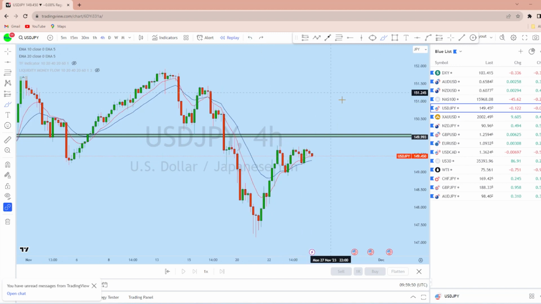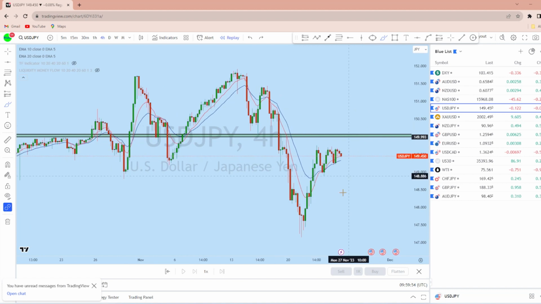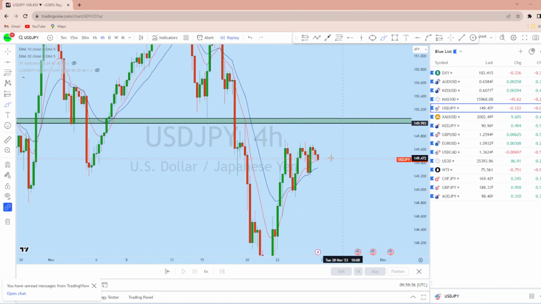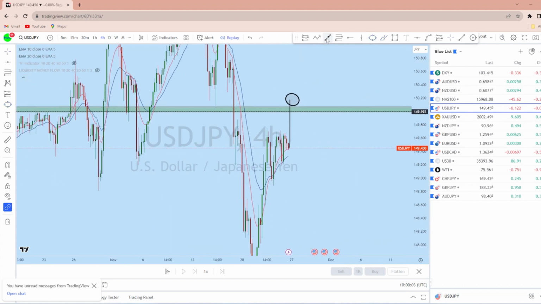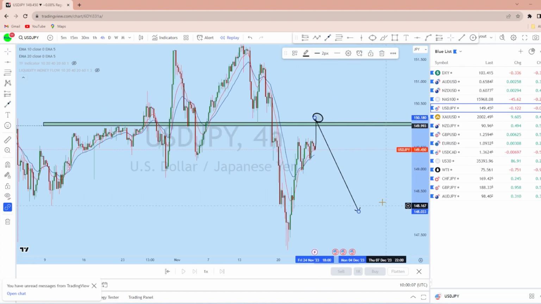So as we see the price is approaching that important zone, we will not look for any kind of selling in the beginning. We will be waiting for a breakout, and once we see that the price has given suitable confirmation for this potential downside, we will look for selling opportunity on dollar yen with a high probability trade setup with our students.